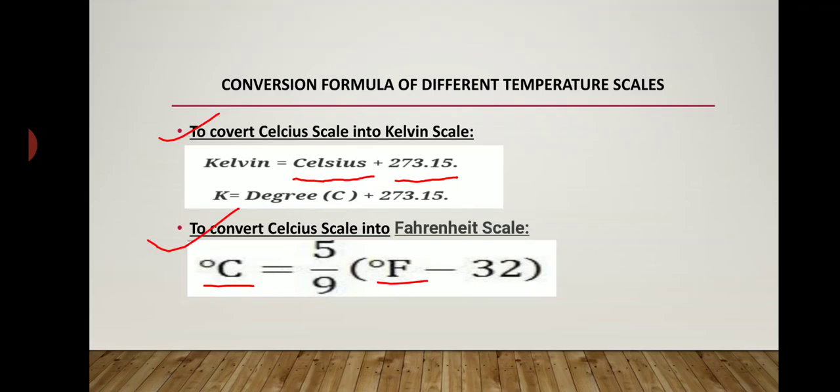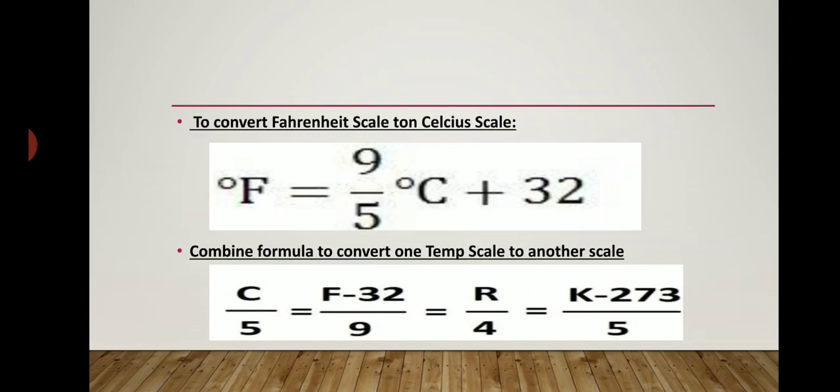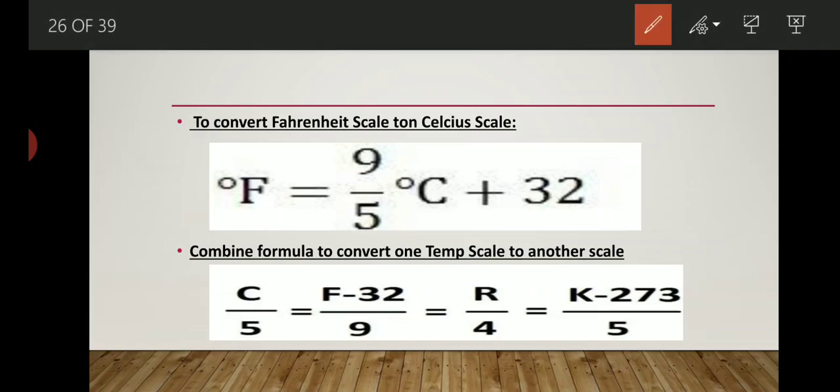Now let's see the Fahrenheit scale and the combined formula to convert one scale into another. To convert the Celsius scale into the Fahrenheit scale, F equals 5 upon 9 times degree centigrade plus 32. This is the formula to get the Fahrenheit unit with the help of the centigrade temperature.